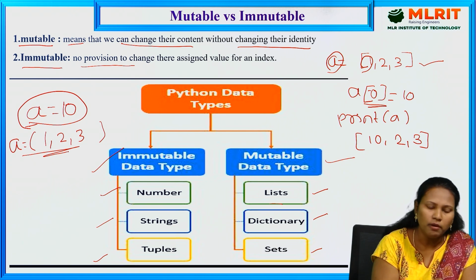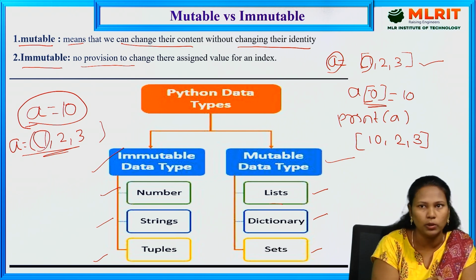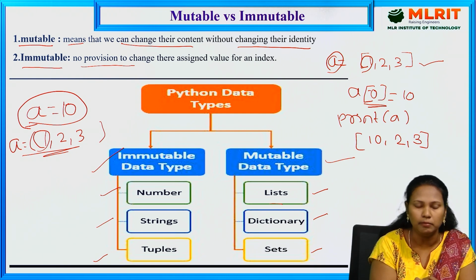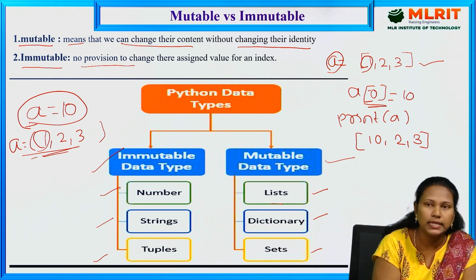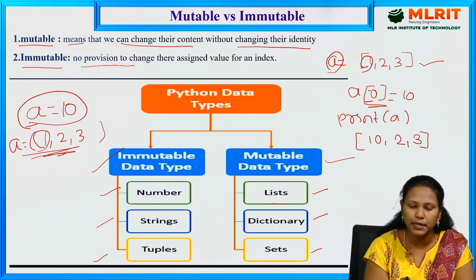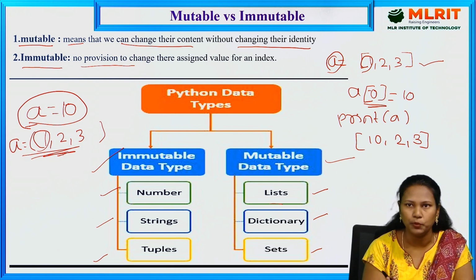In the tuple, we can't delete a single value either. If you want to delete the tuple, you have to delete the entire tuple. So that's why it is immutable. So the data types can be divided into mutable and immutable.